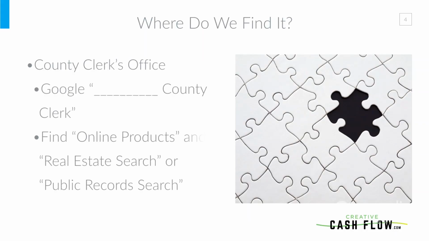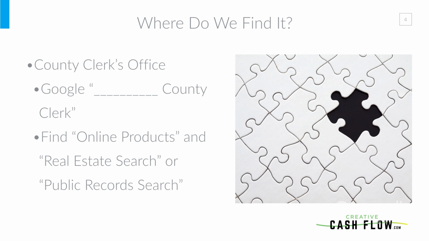So where do we find this information? Well, first, we need to look at the county clerk's office. The county clerk's office is what actually stores publicly all of the title information. That's going to actually have all of the stuff like deeds and mechanics liens, and anything that shows what's going on with title is public information for you. And that's one of the great things about the Public Information Act.